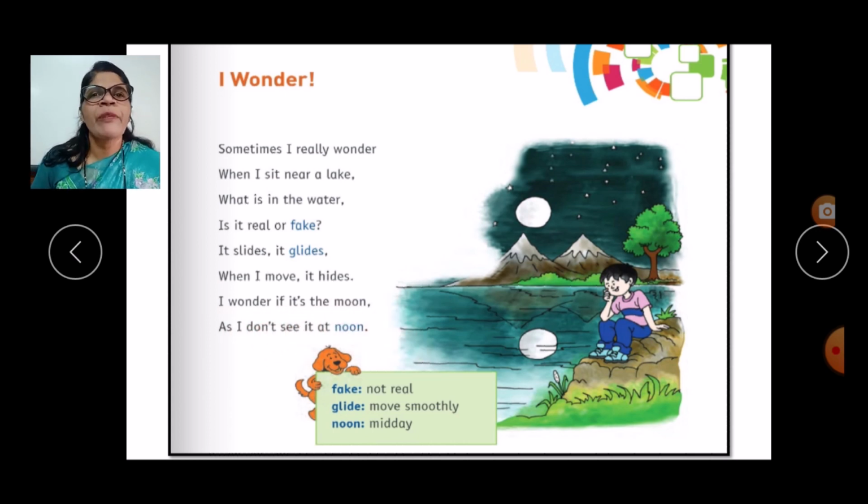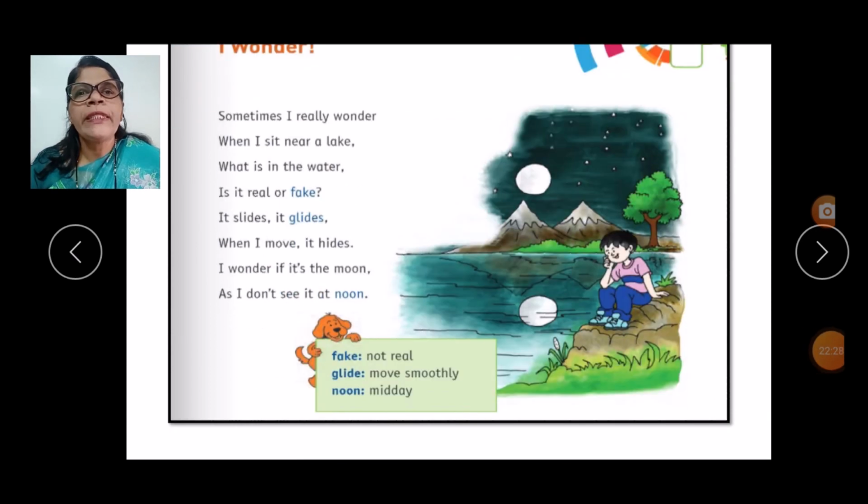So children, you see the boy sitting near a lake and he's just wondering what is in the water. As we have already seen, children, the moon in a bowl. Vani's grandmother, what Vani's grandmother does in order to make Vani happy, for her to stop crying. So Vani's mother keeps the bowl on the grass, so this boy can see the moon inside the water here, children. So in this, we have already seen.